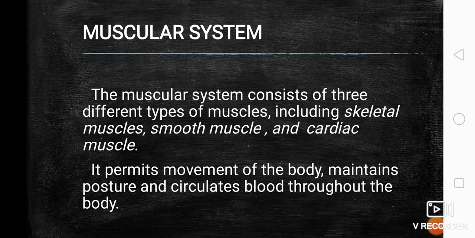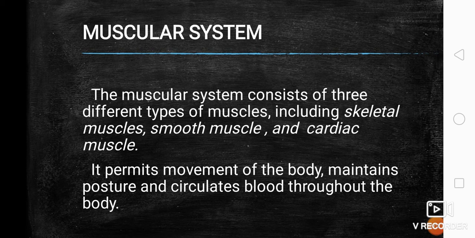And then this muscular system also circulates blood through the body, because blood vessels are attached to it, those blood vessels needed for the transport of the blood towards the different parts of the body.